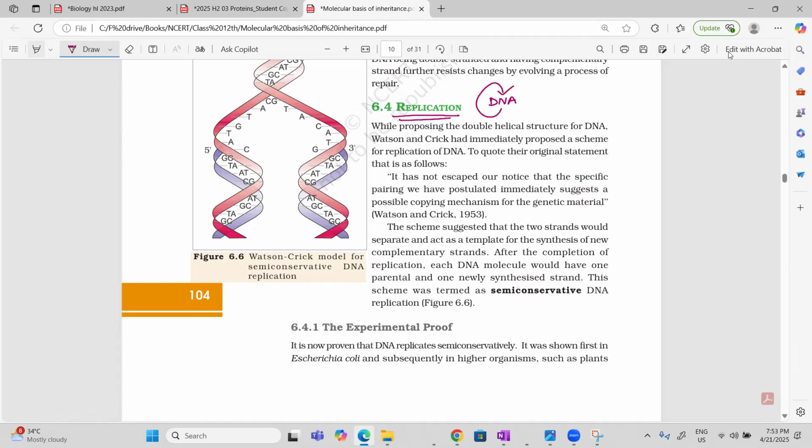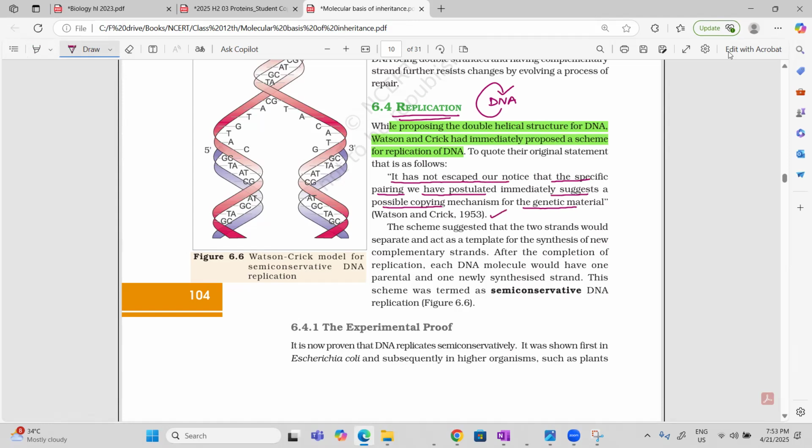So Watson and Crick, when they were proposing the double helix model, at that time only they proposed a scheme for replication. According to their wording: "It has not escaped our notice that the specific pairing which we have postulated suggests a possible copying mechanism for genetic material." This is the original statement given by them.